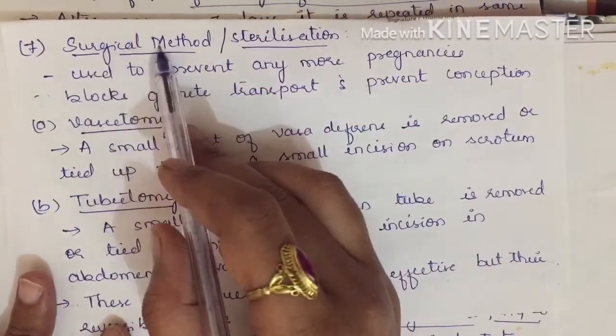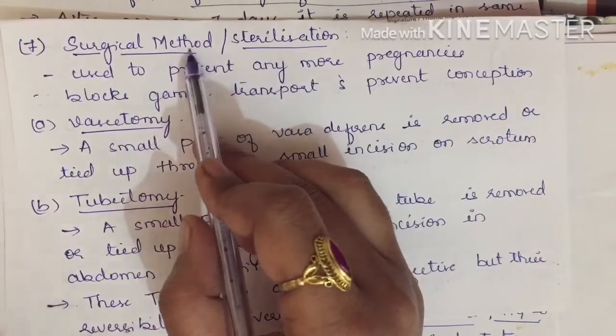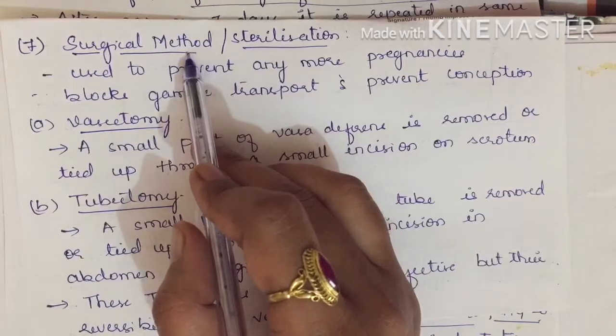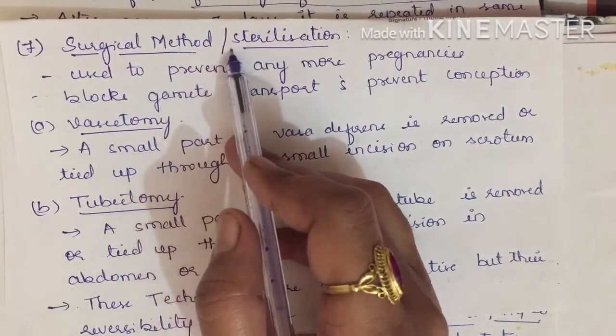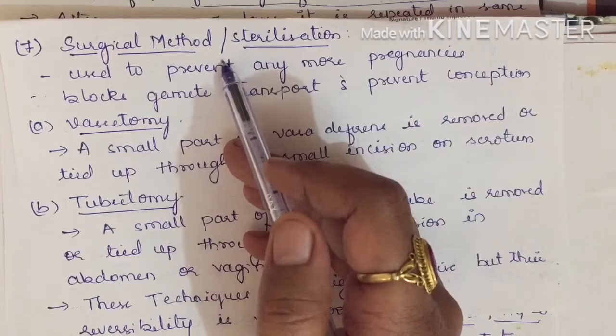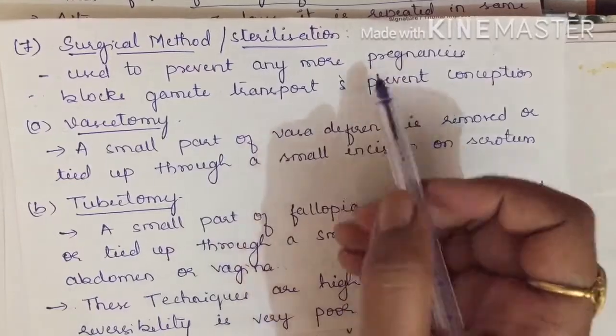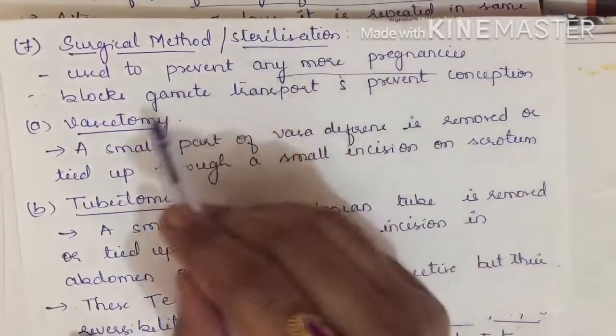So seventh one, surgical method or sterilization. Surgical method is using surgery. We are doing this technique, and it is a permanent method. The chances of getting reversed are very less. It is used to prevent any more pregnancy. It is the last method to prevent pregnancy.